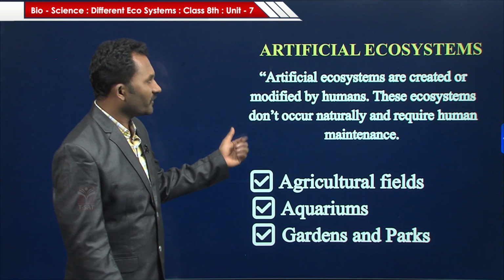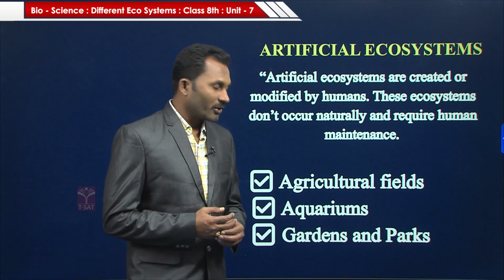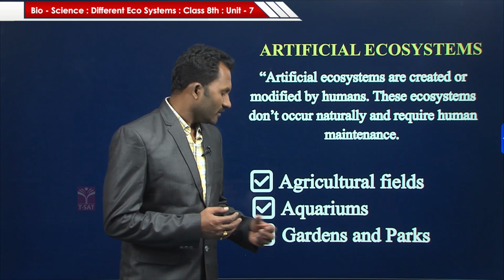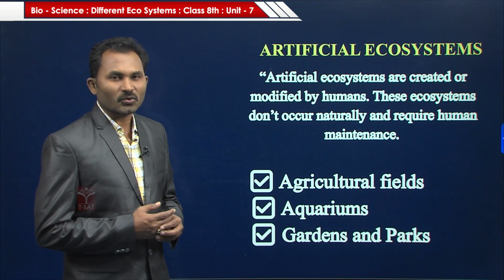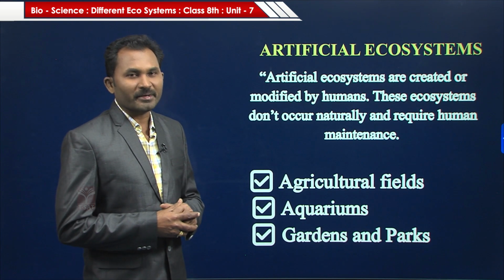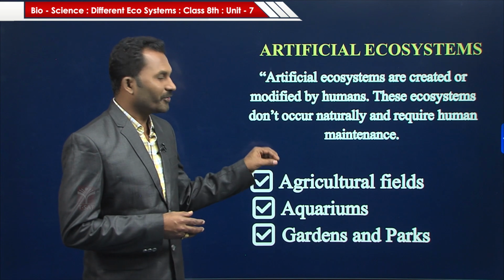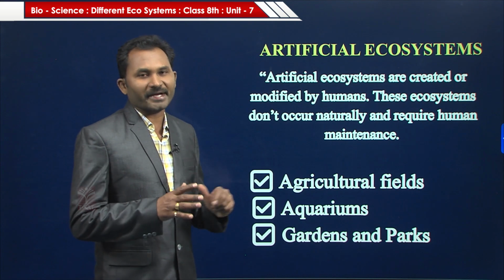Examples for the artificial ecosystems are agriculture fields, aquariums, and gardens and parks. So these are artificial ecosystems, which means there is a lot of human interference and they require human maintenance.